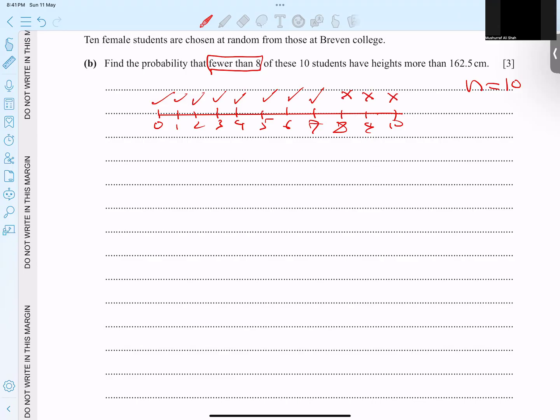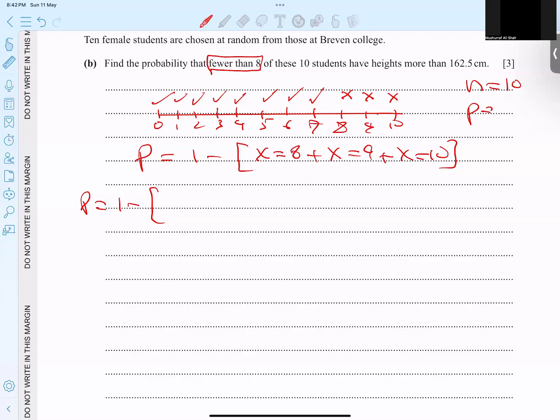I put a cross. So can I say the probability plan is 1 minus x value 8 plus x value 9 plus x value 10. So this is the planning behind. So let's try to fulfill the planning. But the thing is, how to apply the binomial formula. And what is the p value?